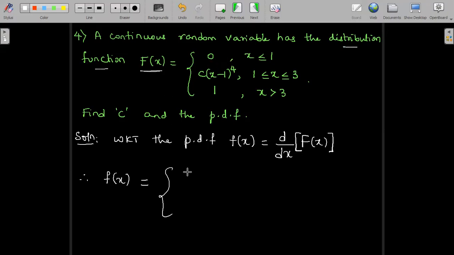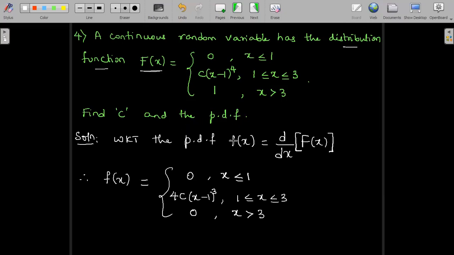So the differentiation of 0 will be 0 itself. This is in the range x less than or equal to 1. And we have the differentiation of (x minus 1) whole power 4, which is 4 into (x minus 1) whole cube, keeping c constant as it is, and the chain rule gives us 1. And this is between the range 1 less than or equal to x less than or equal to 3. And the differentiation of the constant 1 is 0. This is in the range x greater than 3.